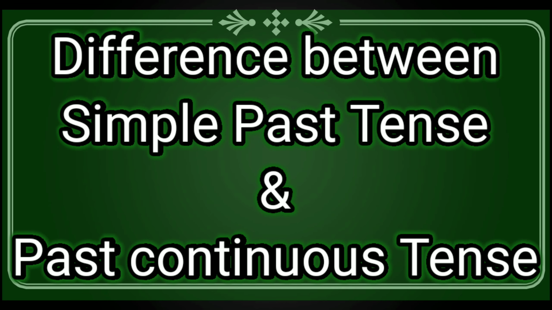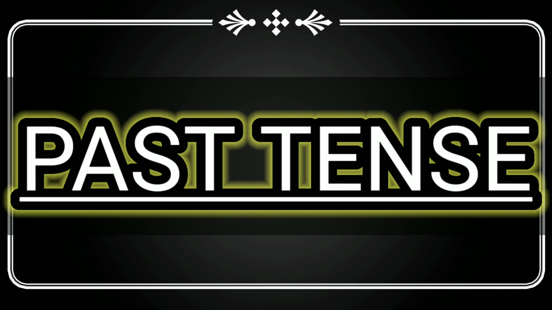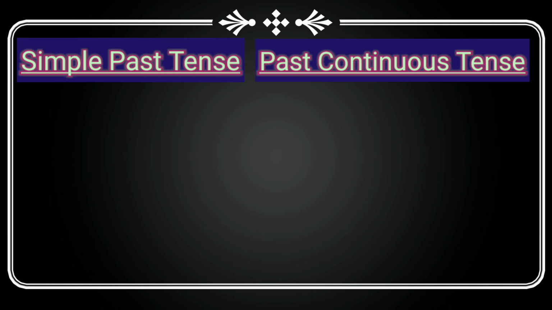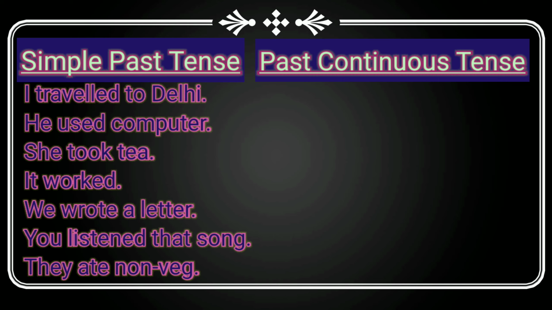Now we go with the difference between simple past tense and past continuous tense. To speak about past in English, we use past tense. And in past tense, there are two basic tenses, simple past tense and past continuous tense. Now, first we go with some examples. In simple past tense, sentences are like I traveled to Delhi.